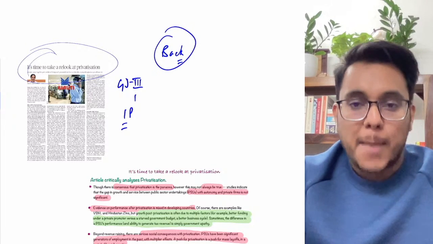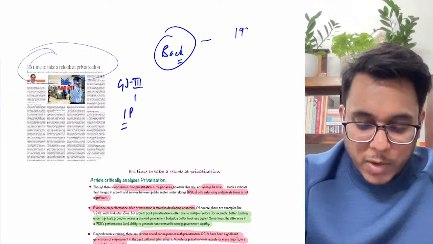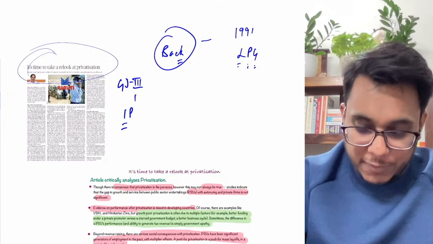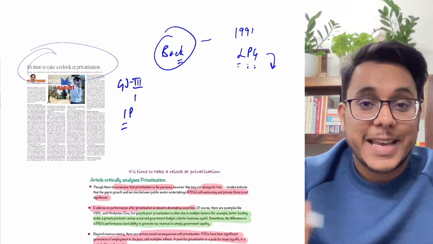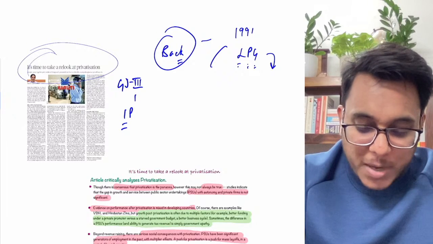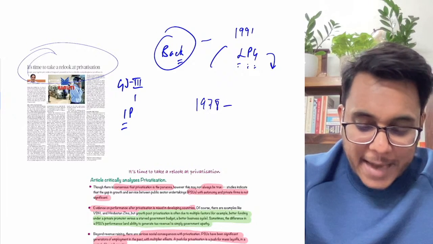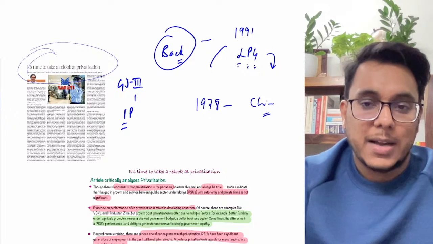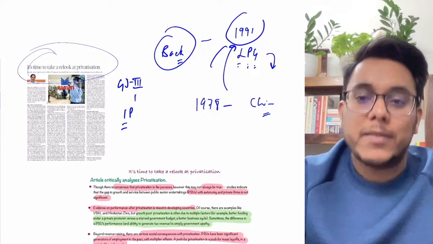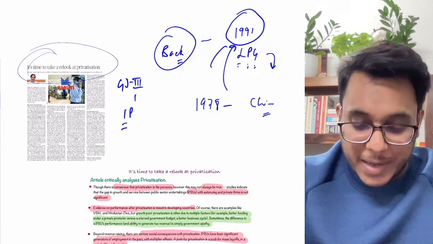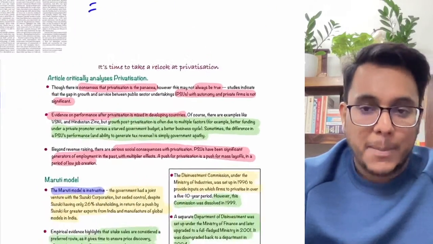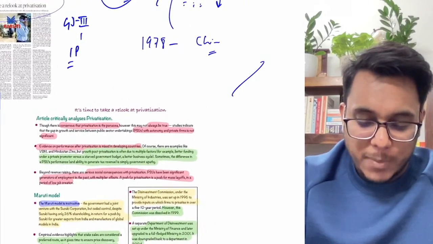Now see what has actually happened. In 1991, we came out with the liberalization, privatization, globalization reforms, because before that India was an inward looking economy. We have seen China, and China's open door policy of 1978 gave a lot of benefit, as China became an open economy. So we took the Chinese lesson and said that we will also become a liberalized, privatized and globalized economy. It happened in 1991.